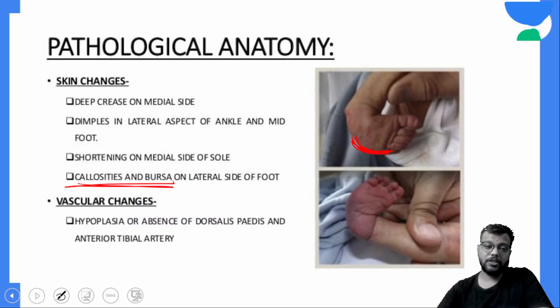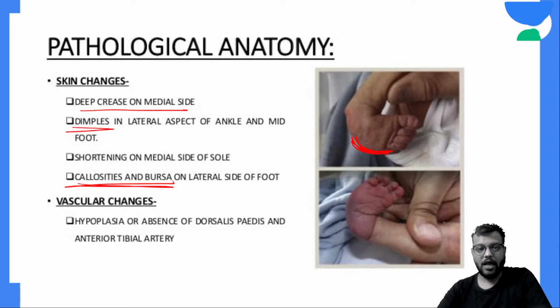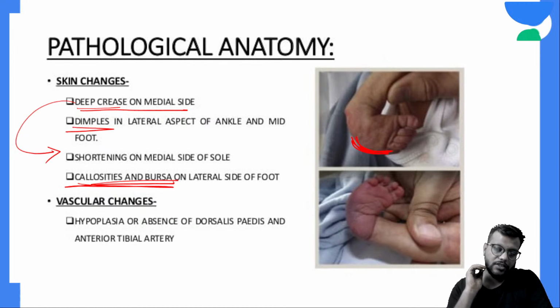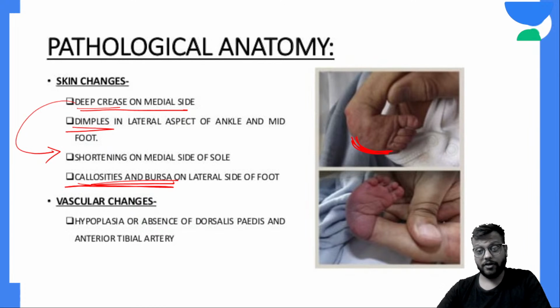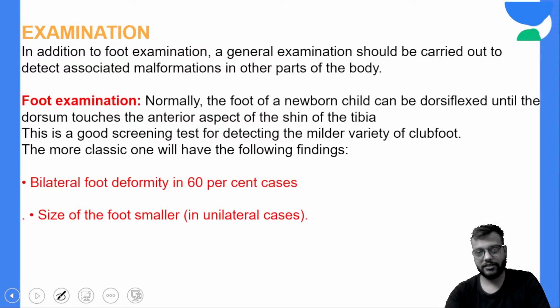Skin changes we have already seen: deep creases on the medial side, and on the lateral aspect you will have dimples, callosities, bursas and bony prominences. The deep crease on the medial side is due to shortening of the medial side of the sole. And as I have told you, it is a disease of the entire leg, so there will be atrophy and hypoplasia of the peripheral vascular vessels like the dorsalis pedis and the anterior tibial artery.